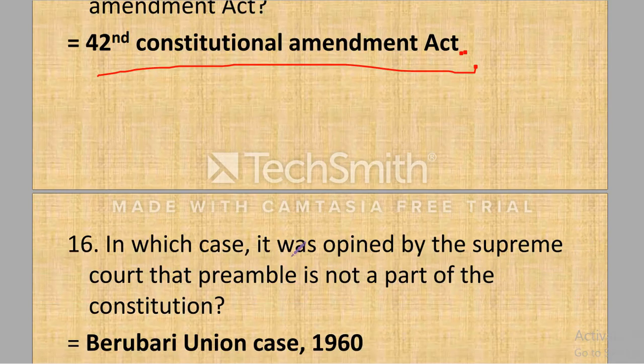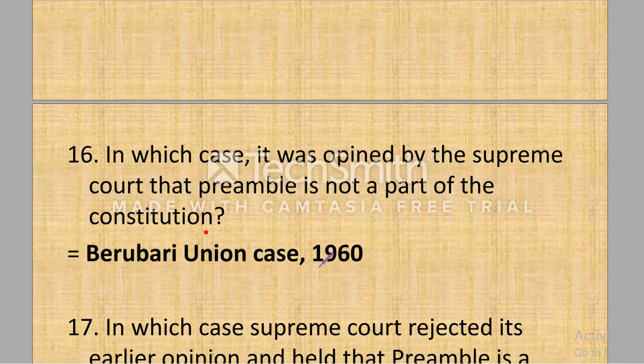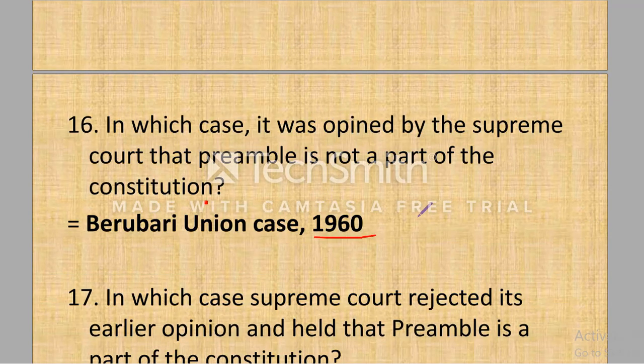Next question. In which case was it opined by the Supreme Court that preamble is not a part of the Constitution? Answer is Berubari Union case of 1960. In this case, what happened? Supreme Court forgot to notice one thing, that like any other part or provisions of the Constitution, preamble was also enacted with the same procedure.